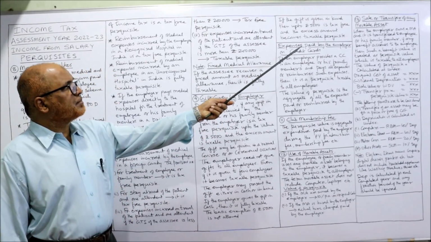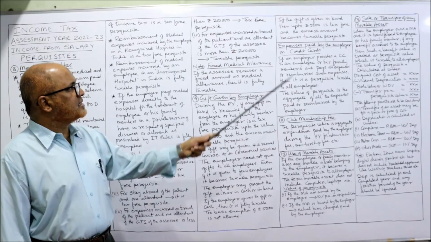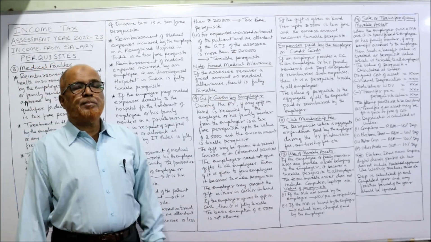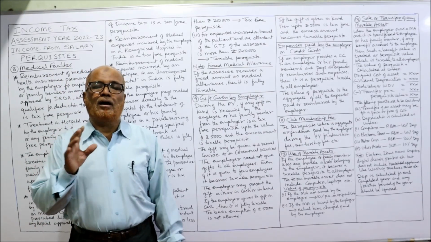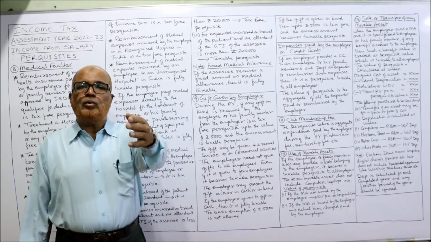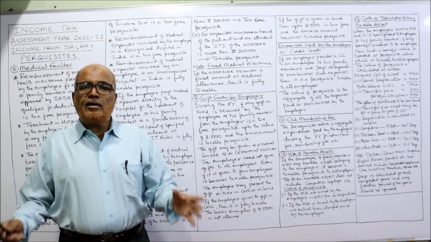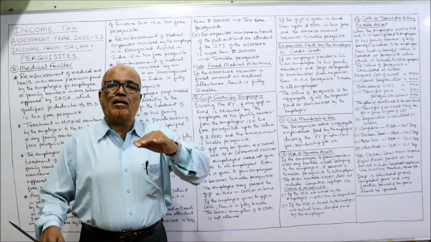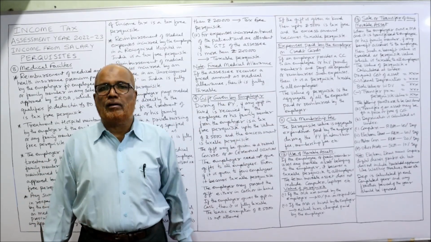Now, expenses paid by the employer on credit card. This is the 10th point. 9th point we have completed. 10th point, expenses paid by the employer on credit card. Sometimes the credit card will be given by the employer to the employee or family members, or the credit card is used by the employee or family members and reimbursed by the employer.